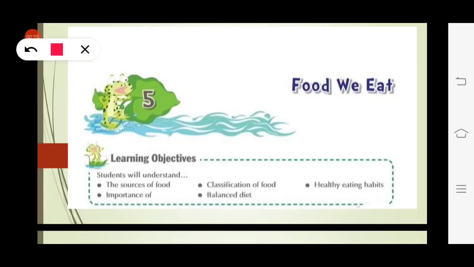Now, have a look. What are the learning objectives? What are we going to learn in this chapter? The sources of food, importance of food, classification of food, balanced diet, healthy eating habits. So these are the topics that we will cover in this chapter. Let's start.